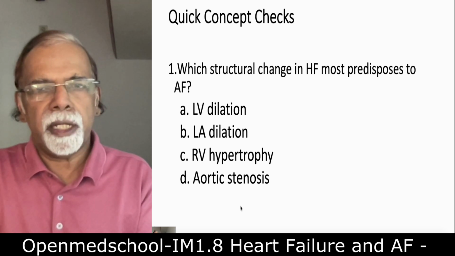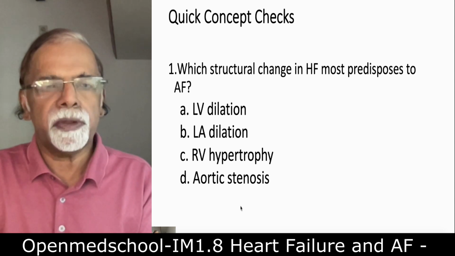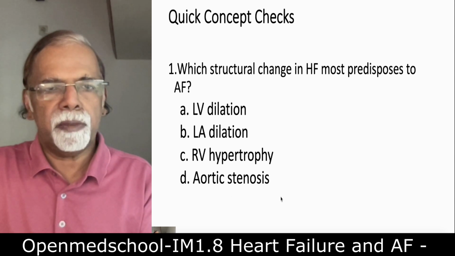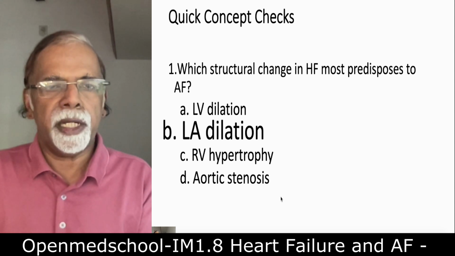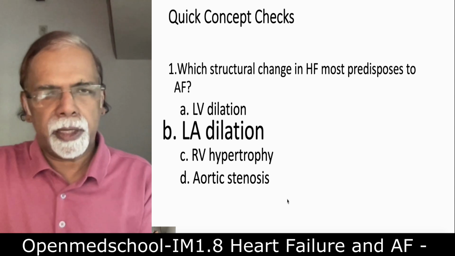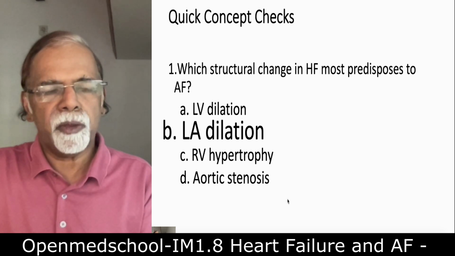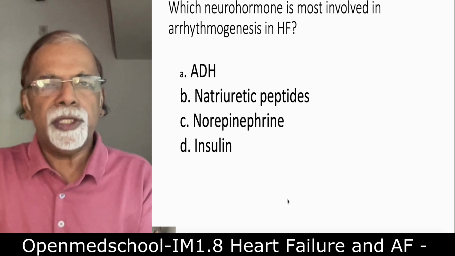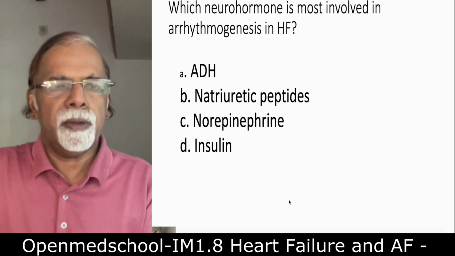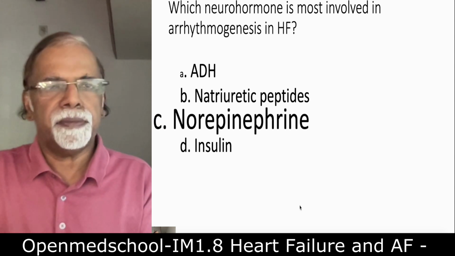Which structural change in heart failure most predisposes to atrial fibrillation? I request all of you to write down the answer before continuing. So let us see. The most important cause is, as mentioned, LA dilation. When the left atrium is dilated, a classical example is mitral valve disease. I already mentioned the diameter increases to more than 4.5 centimeters. Which neurohormone is most involved in arrhythmogenesis in heart failure? The correct answer is norepinephrine.